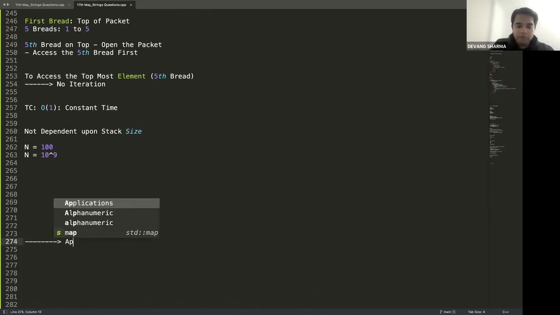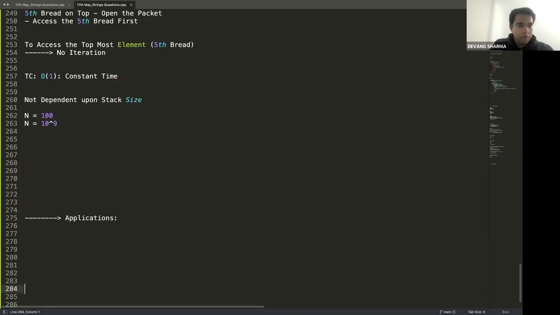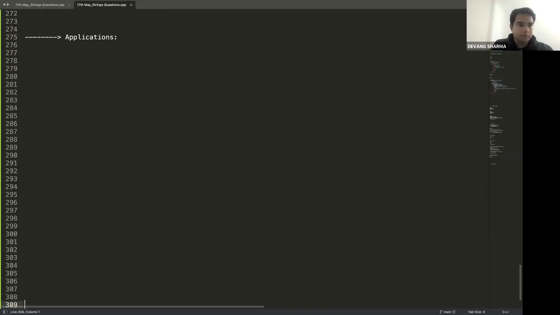Real life applications of stack. Why should we study stack? You have been using stack pretty much all your life without even knowing it. And why so? You will know it just now. What does this command do? What does this command do in keyboard?